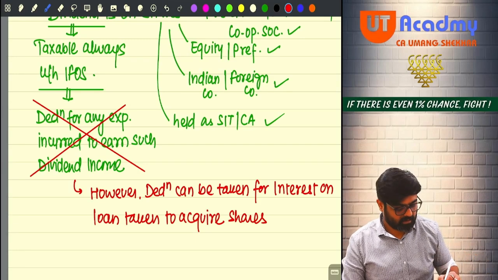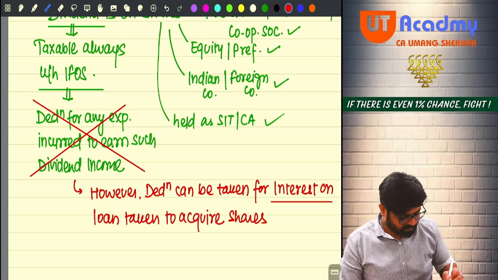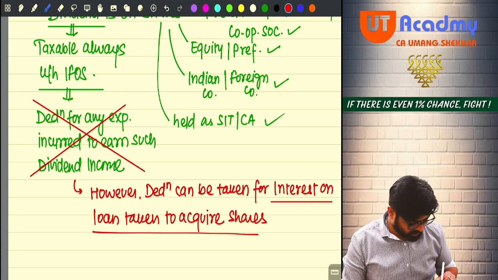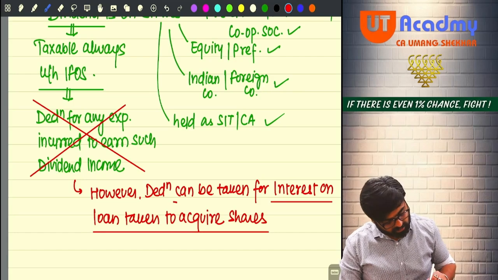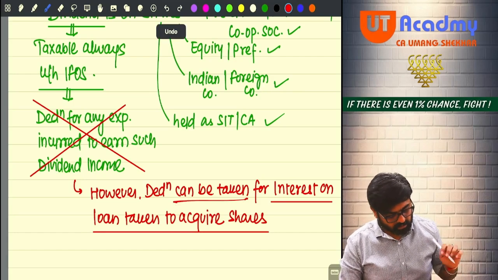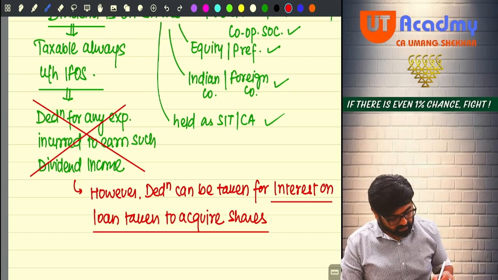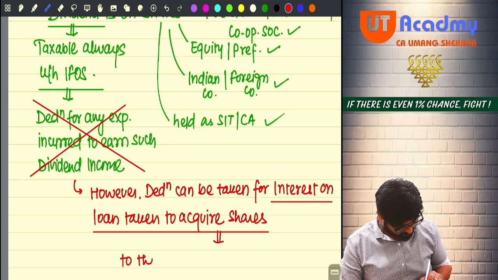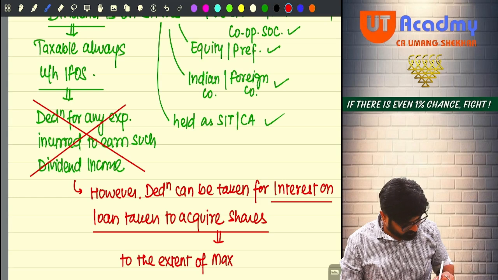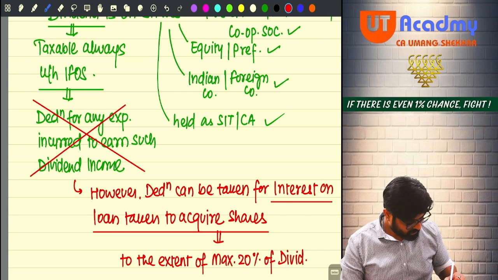But wait. The interest on a loan taken to acquire shares can be taken as a deduction. Yes or no? It can be taken as a deduction to the extent of a maximum of 20% of dividend income.